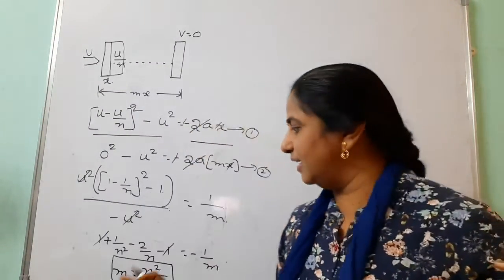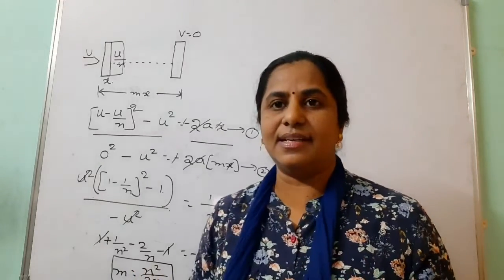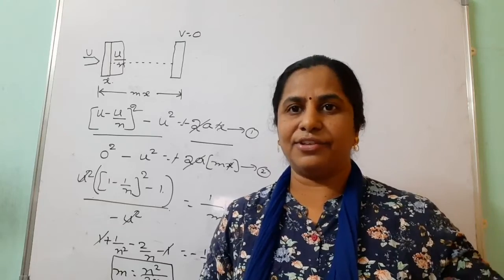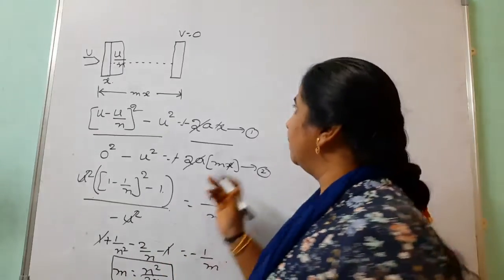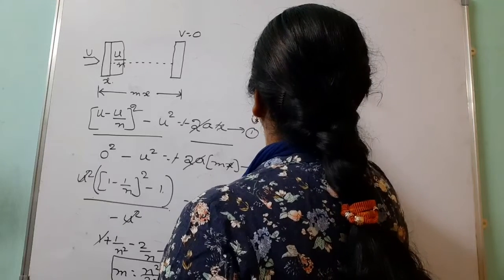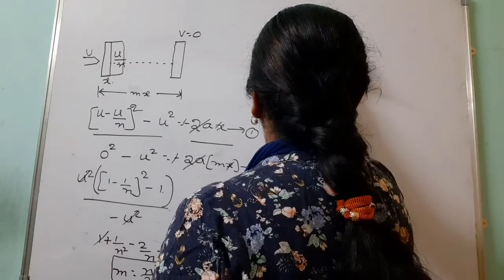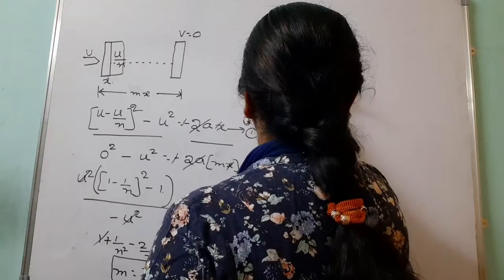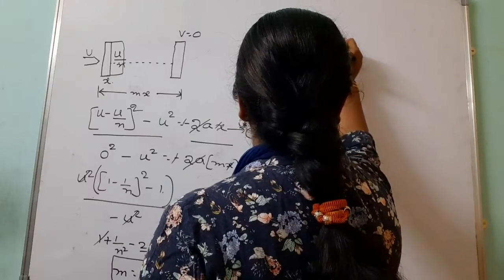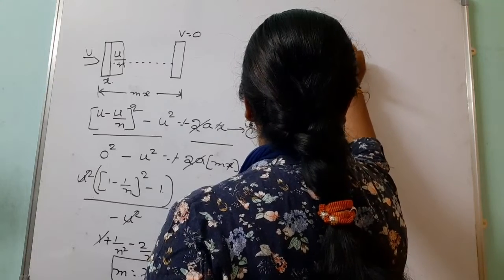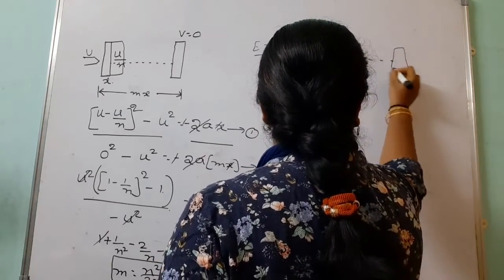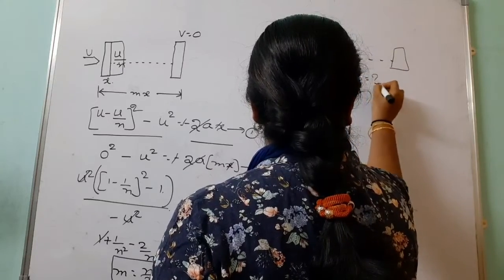So easily with the help of this, we can find out how much velocity it is losing in the first plank and how many planks we require. Let us do one example on this. Look here, this is the first plank. The thickness is x. If the bullet traveling through this loses 1 by 20th of its initial velocity, then how many planks are required to stop the bullet? We should find out m.